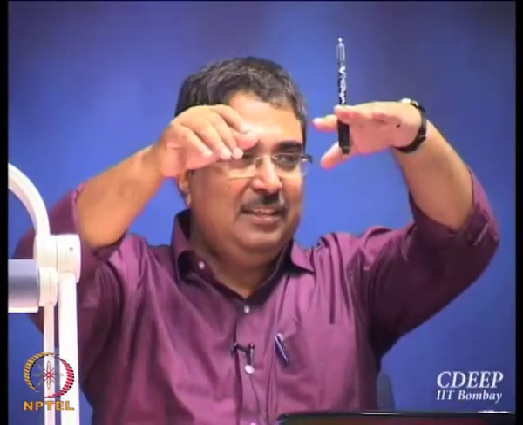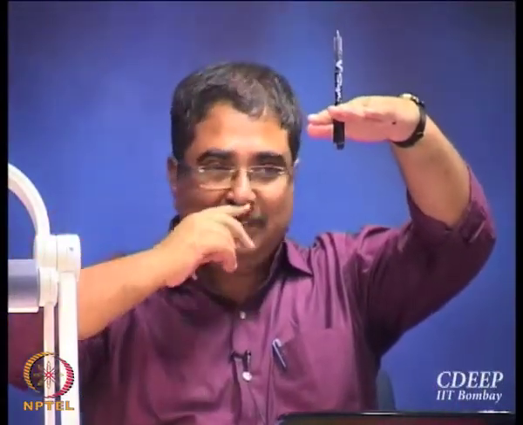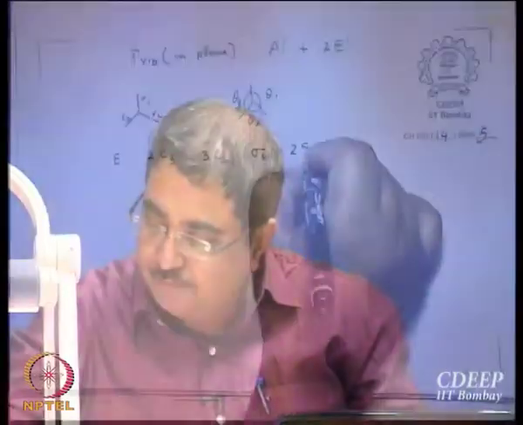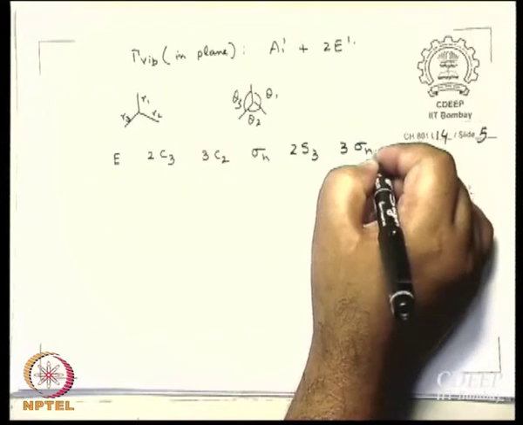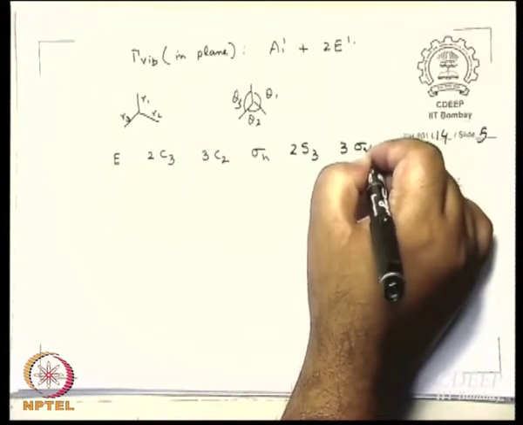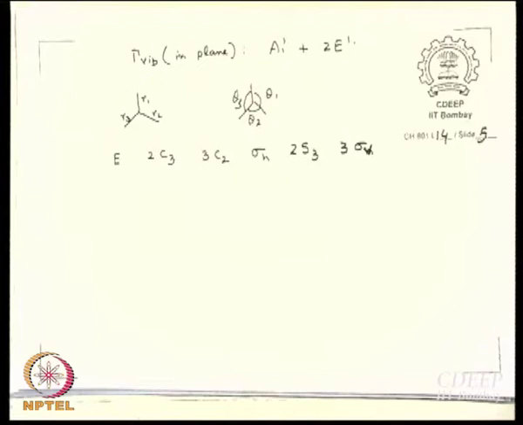Principal axis sigma h, but there are 3 principal axes. So there can be more than one sigma h for Platonic solids only. Sigma h, then 2S3, then 3 sigma v. I was just congratulating myself thinking that I had been able to write a line without messing up. You should never congratulate yourself. This is what it is.